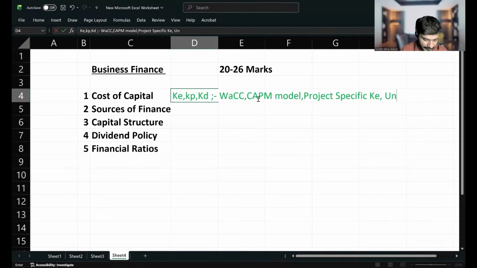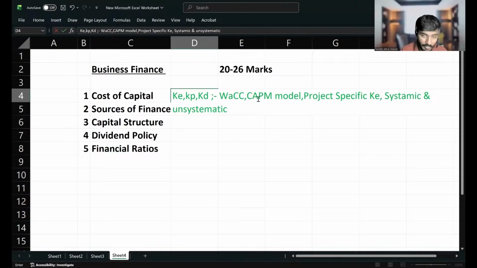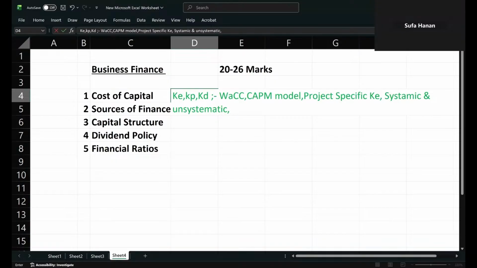And one more theory, systematic risk and unsystematic risk. Could you please tell me what is the difference between systematic risk and unsystematic risk? Systematic risk affects only a specific industry, but unsystematic affects every business. No, you're wrong. Actually, you told just the opposite one. Systematic risk will affect what? Entire stock market.